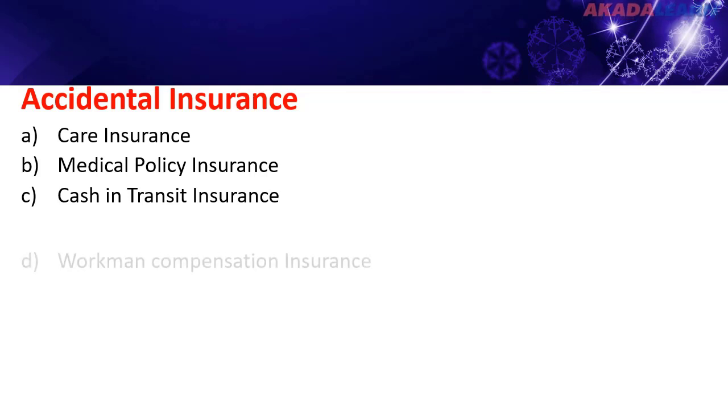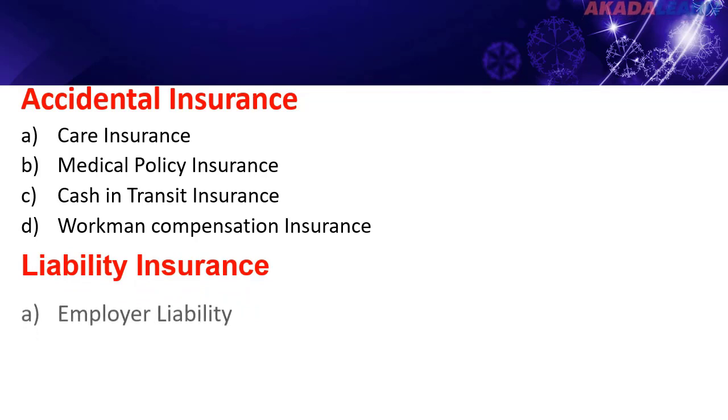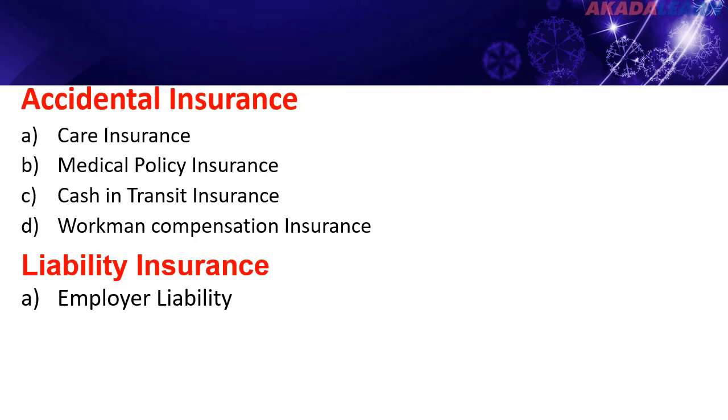And the next is workman compensation insurance. This insurance is compulsory for employers to insure their employees against any accidents during their work hours. The next type of insurance we'll be looking at is liability insurance. Under liability insurance, we have employer liability. This covers accidents at work owing to the employer's negligence.